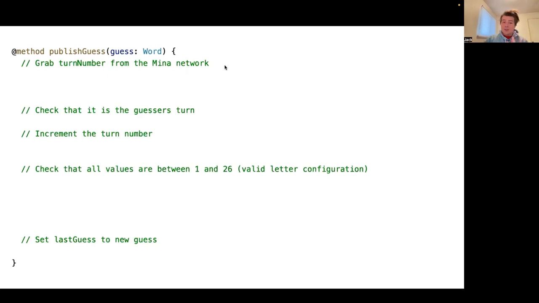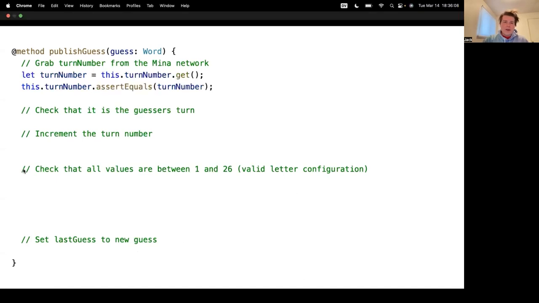The MENA network stores the state, and we run the smart contract in our browser. So in order to do something, we need to grab this state from the MENA network. The next thing that we're going to do is check that it's the guesser's turn. Then we're going to increment the turn number, and then we're going to check that all the values are between 1 and 26. This just means that the values that we passed in represent a valid letter configuration. Then finally, we're going to set last guess to new guess.